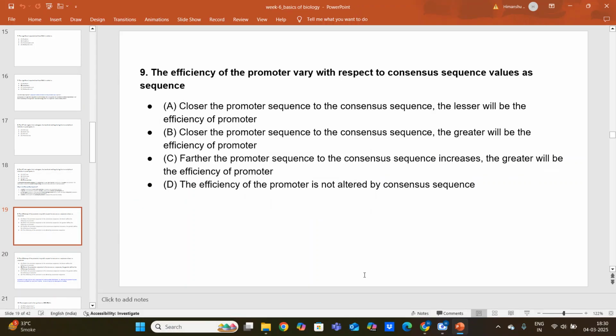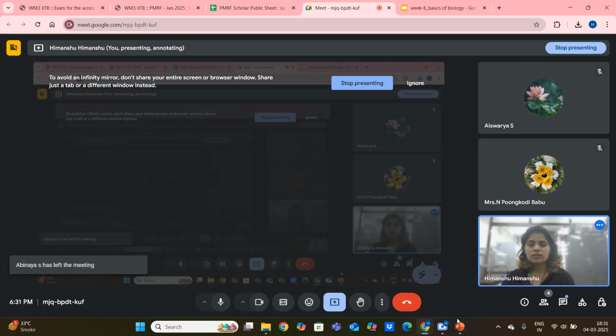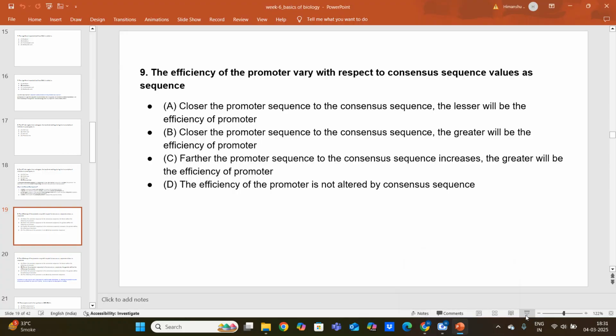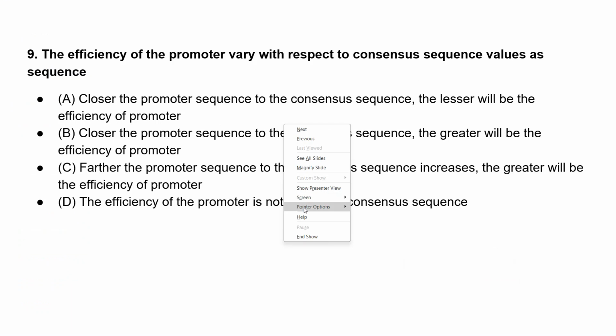Anyone? Efficiency of promoter, how will it vary with the consensus sequence? If we consider the distance, how will it matter?